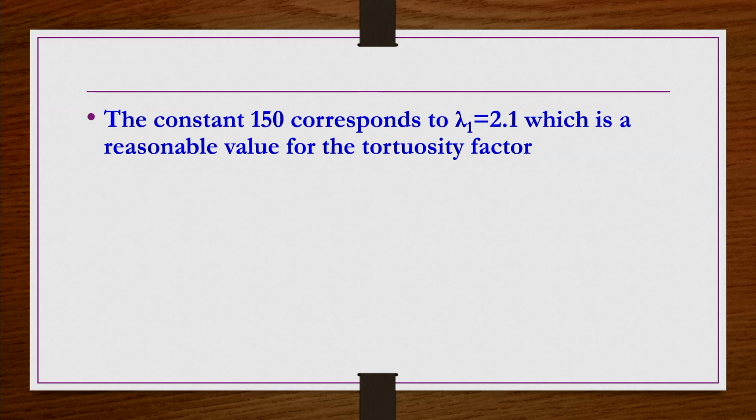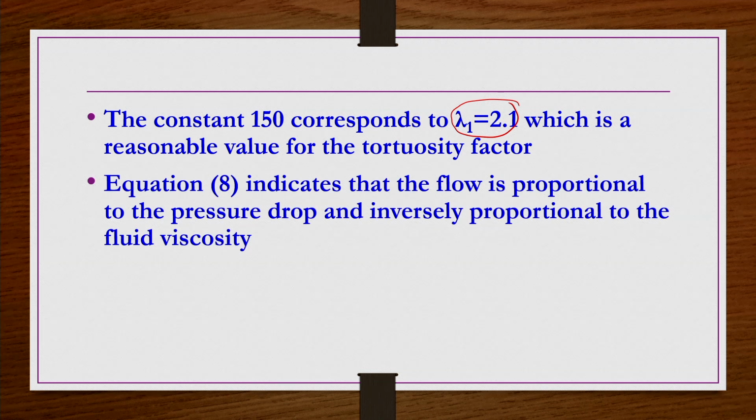We do the same thing for turbulent conditions also, but before that, if you equate the constant 150 to 72 lambda 1, then lambda 1 is approximately 2.1. The fluid element is on average travelling 2.1 times the height of the packing, which is a reasonable value for the tortuosity factor in general. So, that is not a blind value, and that is acceptable.